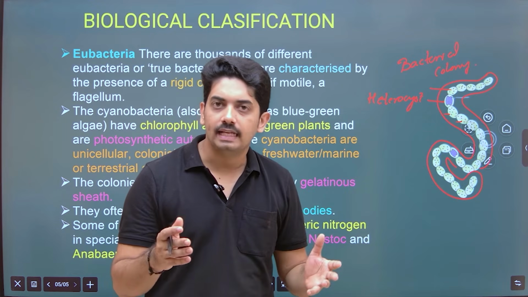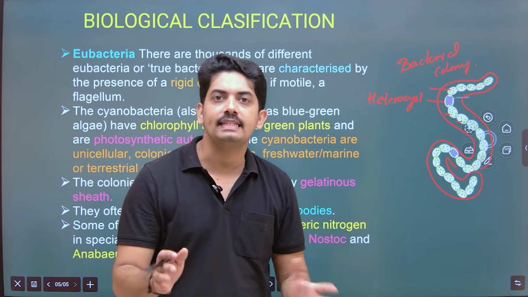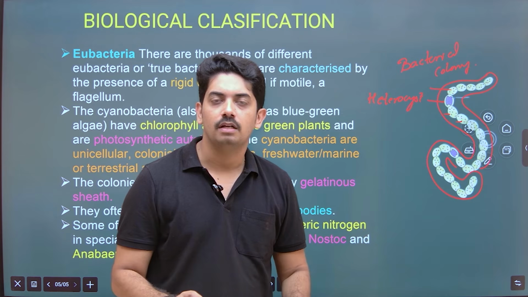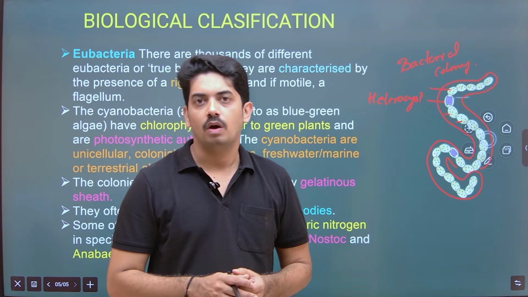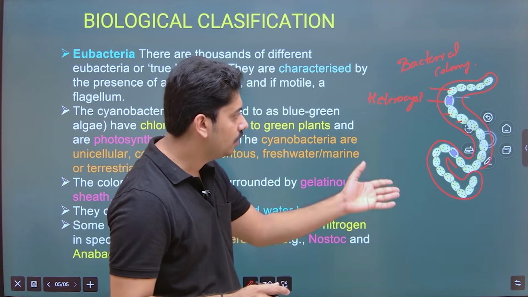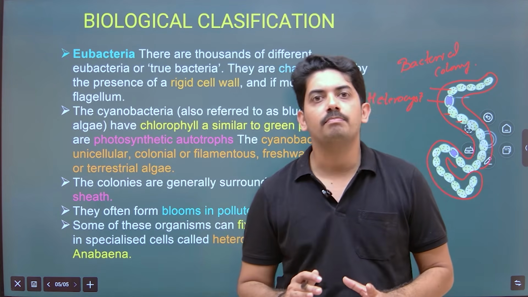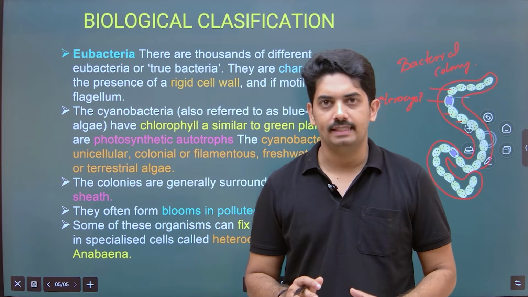When they are directly exposed to sunlight, there is a high chance the colony gets desiccated or completely dried up. It may kill the bacteria. So they have a mucilaginous sheath which will protect the colony. Okay, so that is about Nostoc. So Nostoc and Anabaena are examples of autotrophic bacteria, eubacteria.